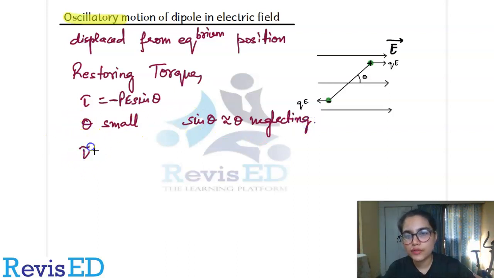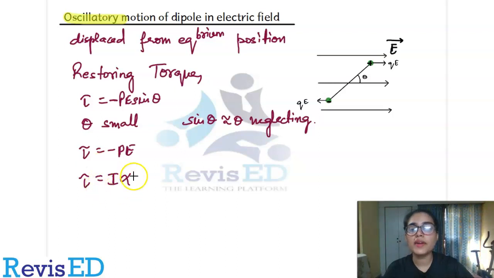You will be left with tau is equal to minus PE theta, right? Now this negative sign shows that the torque is acting against the increasing value of your theta, meaning the tau is in the opposite direction to the changing or increasing angle. So also we know that tau is equal to I alpha.